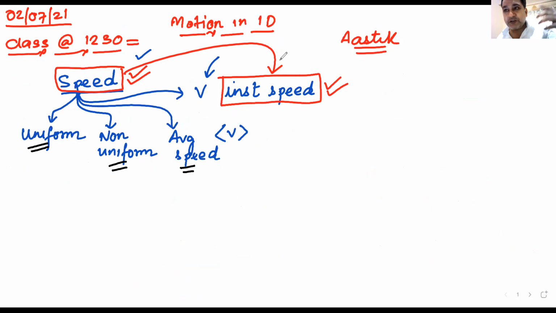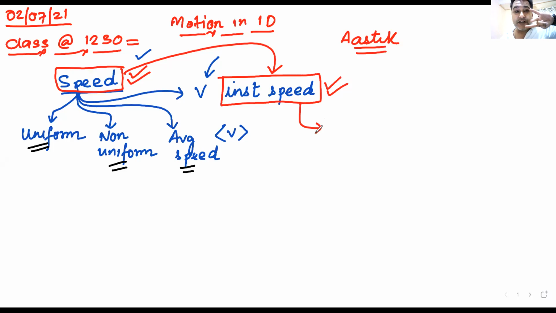Yes, Abhiram. Welcome back. Welcome to the class. Then we talked about 4 types of speed. Uniform speed, equal distances, equal intervals of time. Non-uniform, unequal distances. Average, total distance divided by total time. Instantaneous speed. Now I have another definition of instantaneous speed.